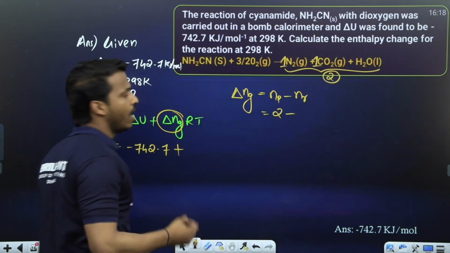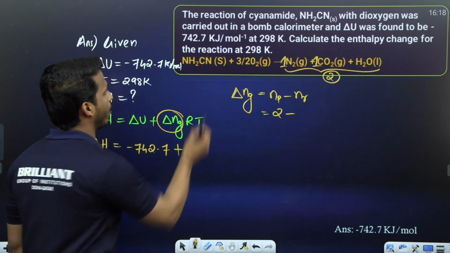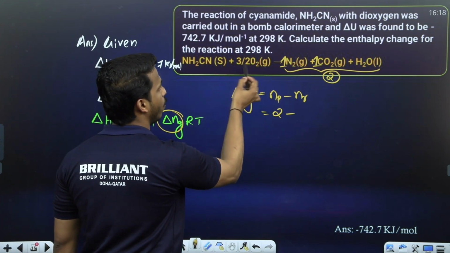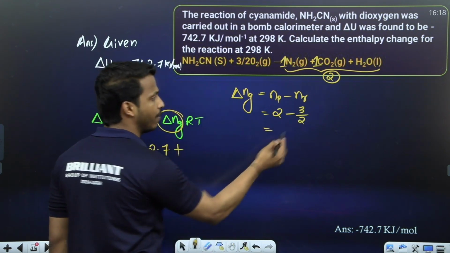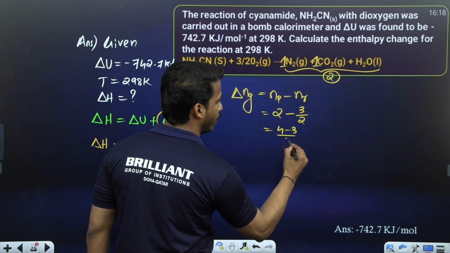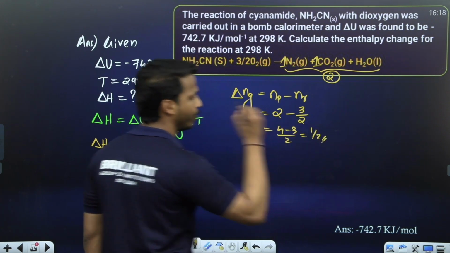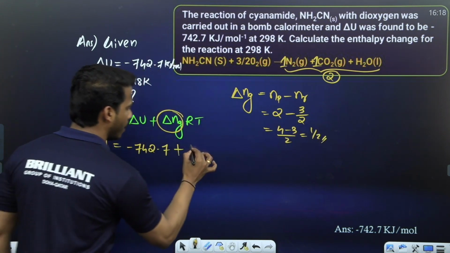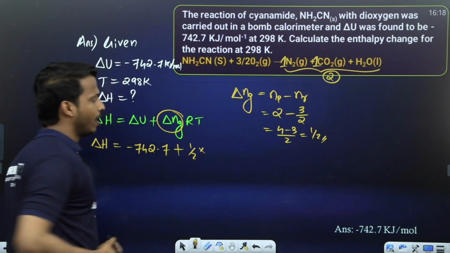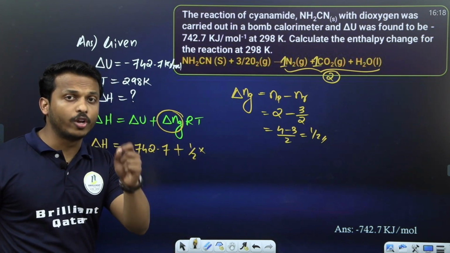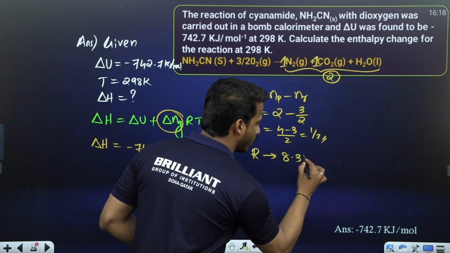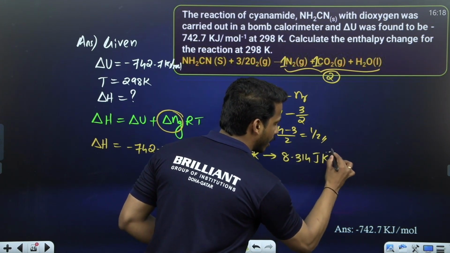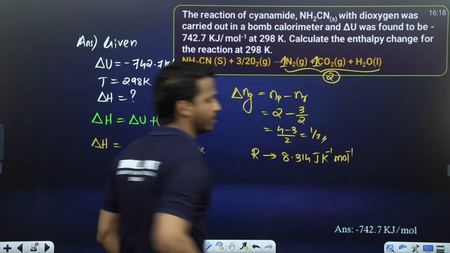So 2 minus. How many gaseous reactants do you have? This is solid. Leave it. This is gas. What is the coefficient? 3 by 2. What is 2 minus 3 by 2? That is equal to half. Okay, substitute here half into. What is the R value? R is called the universal gas constant. Dear all, R value is equal to 8.314 joule Kelvin inverse mole inverse.